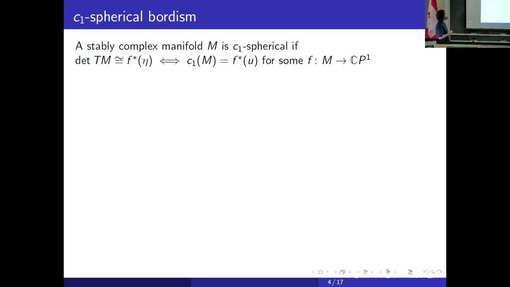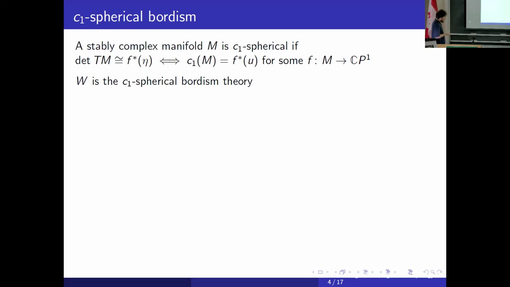That is why it is called C1-spherical. This is the definition of C1-sphericality of a stably complex structure. The bordism theory based on such C1-spherical stably complex manifolds is the W, the C1-spherical bordism theory. It was introduced by Conner and Floyd.